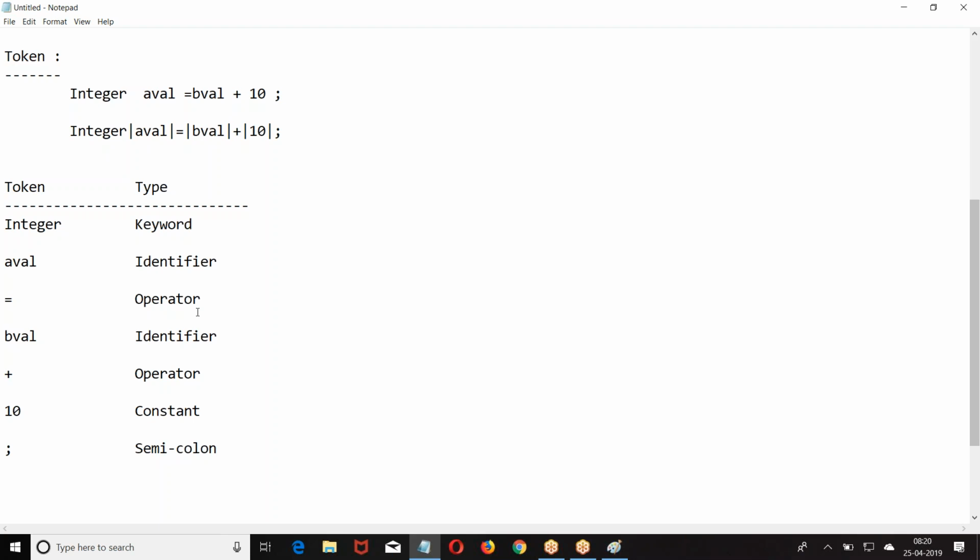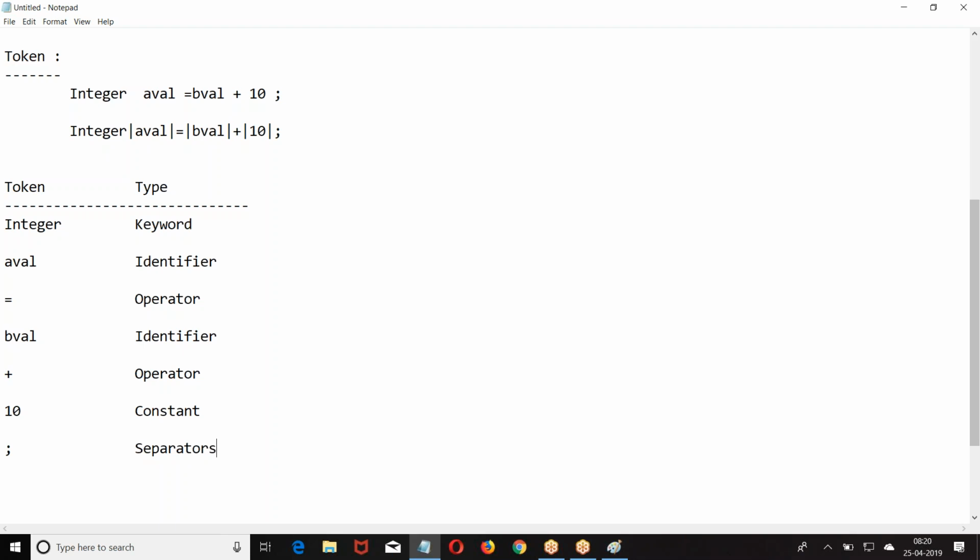Now token type. Integer is a keyword. A value is an identifier, equal to is an operator. B value is an identifier, plus is an operator. 10 is a constant. Semicolon is a separator. So tokens are classified into 5 types: keywords, identifiers, operators, constants, and separators.